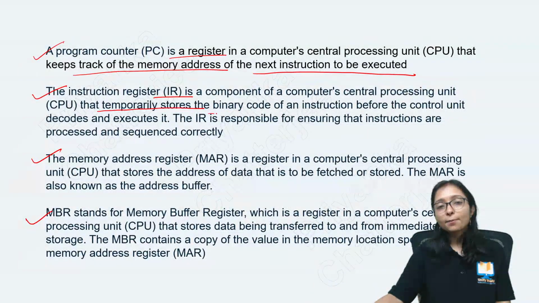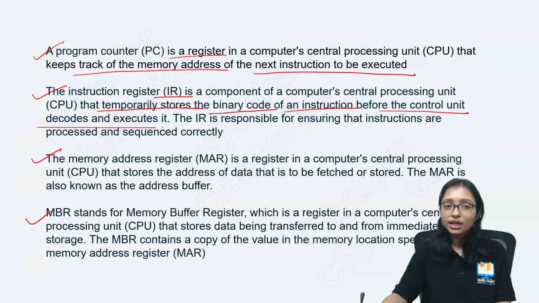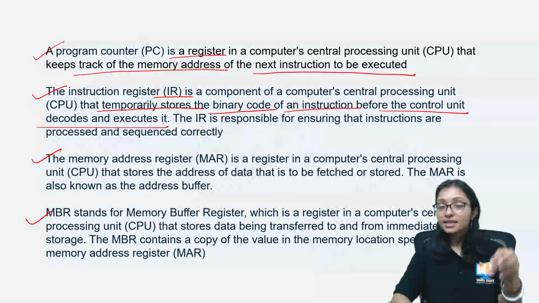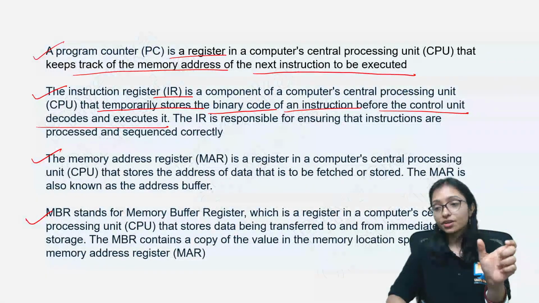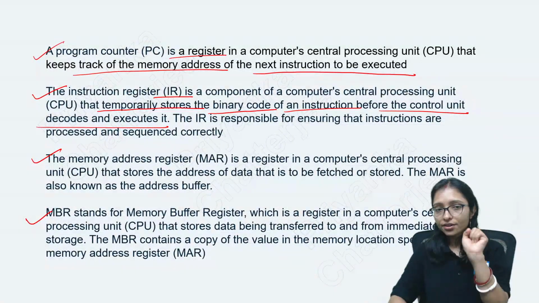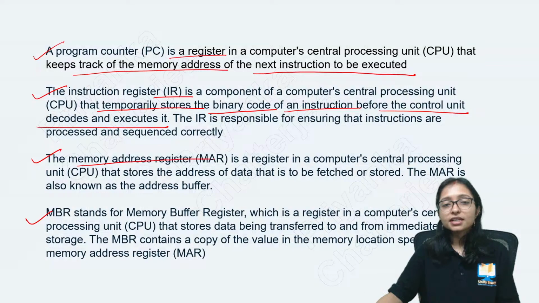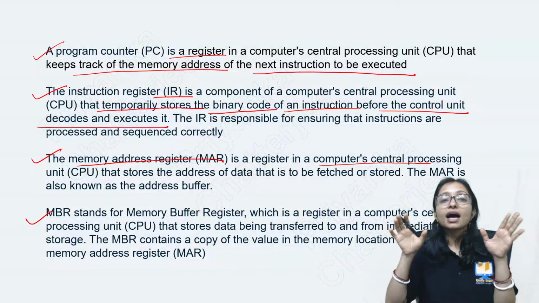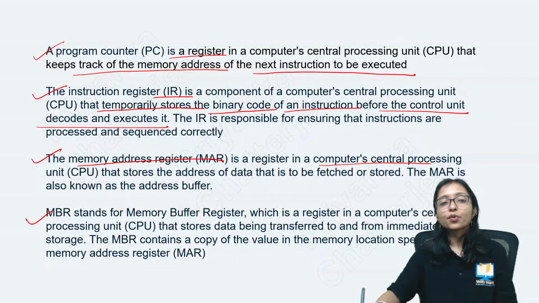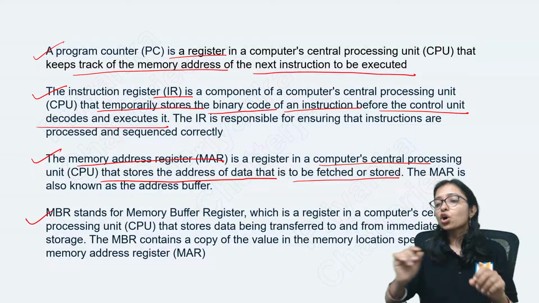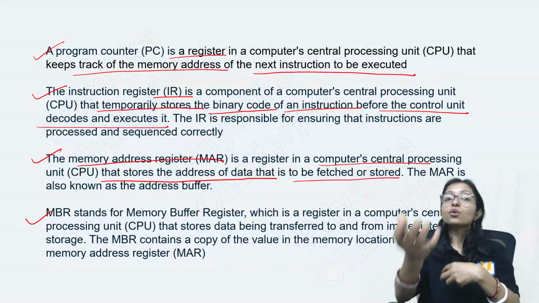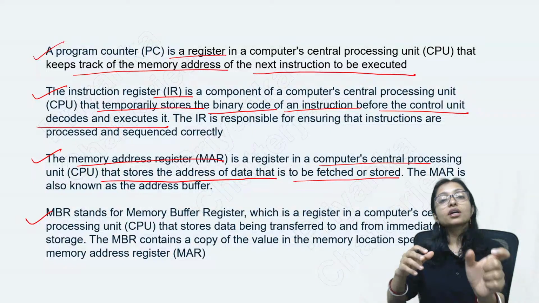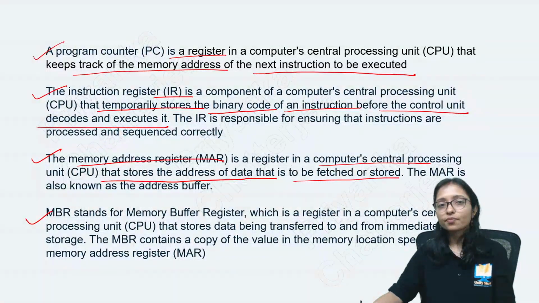Instruction register temporarily stores the binary code of the instruction before the control unit decodes and executes it. Means it is storing the current instruction, not the address. MAR, memory address register. The register in the central processing unit that stores the address of the data to be fetched or stored. Whatever data you have to fetch, that address is stored in MAR, means operand address, right?